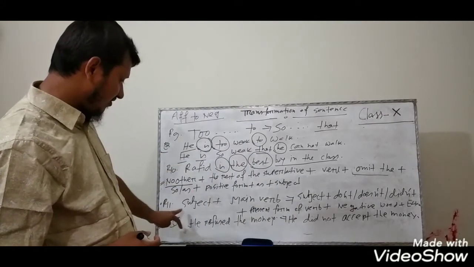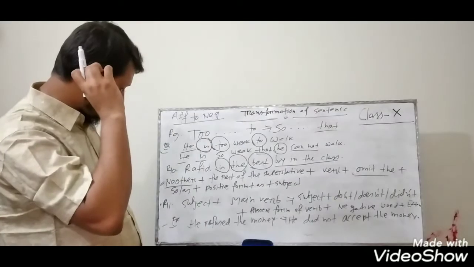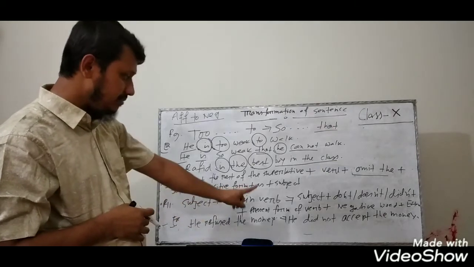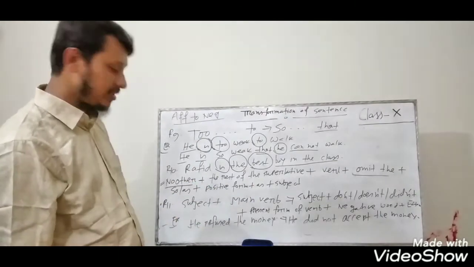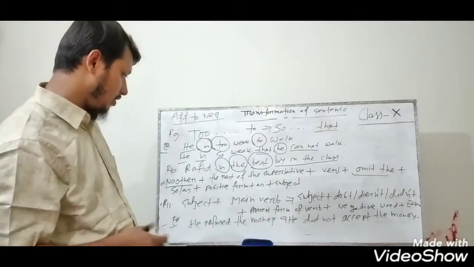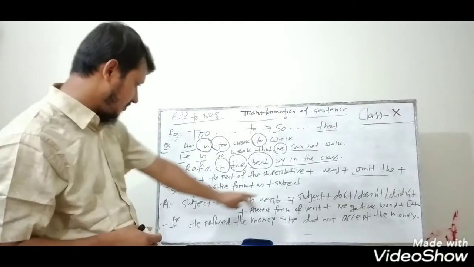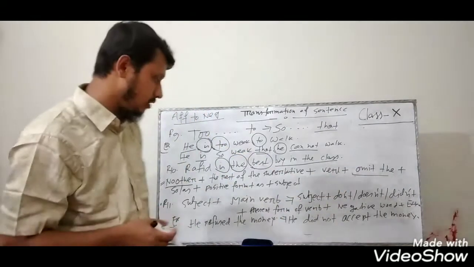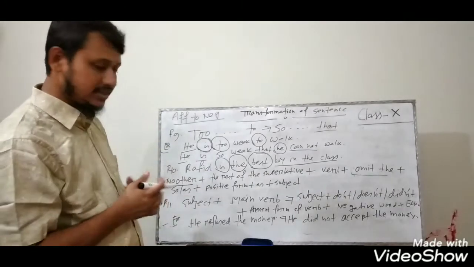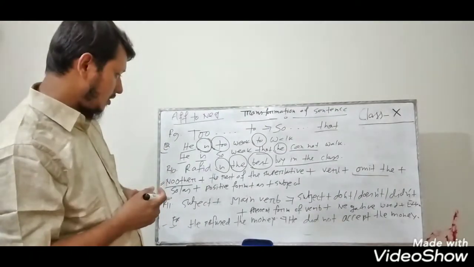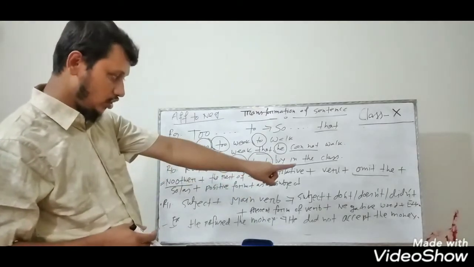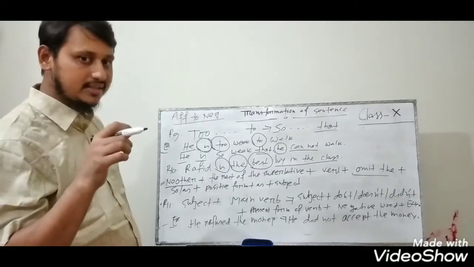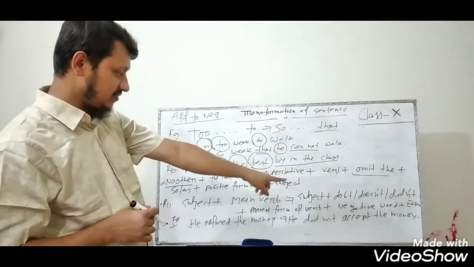And now rule number 11. If in the sentence you find a subject and then a main verb, how can you turn it from affirmative to negative? It is very simple, you know about it. After the subject, you have to write "don't," "doesn't," or "didn't" according to the verb. If the verb is past form, you have to write "didn't." And if the verb is present form, and with the verb there is "s" or "es," you have to write "doesn't" after the subject.